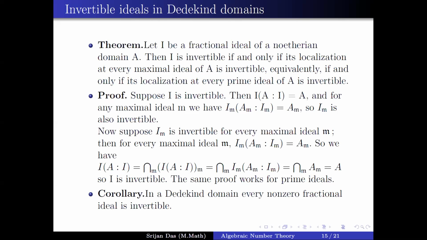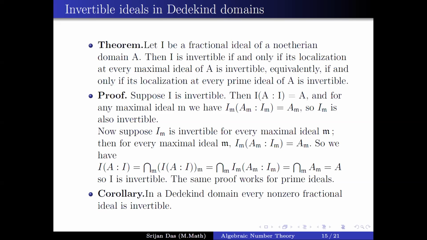Now, why is this result important? The corollary says that in a Dedekind domain, every non-zero fractional ideal is invertible. Why? We know that if we localize the Dedekind domain at a prime ideal, then we get a DVR. That's one of the first conditions of a Dedekind domain we saw. As a DVR is a PID, we have seen already that all the ideals are clearly invertible, because if it is generated by x, then its inverse is generated by x inverse. So clearly, if we localize the Dedekind domain, then every ideal is invertible. So in a Dedekind domain, every non-zero fractional ideal is invertible.